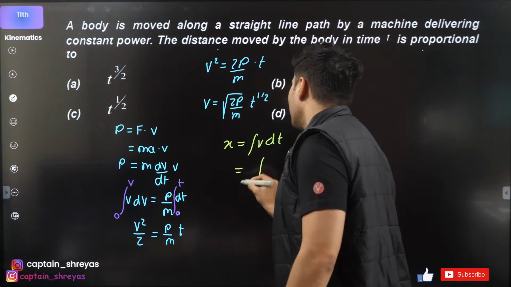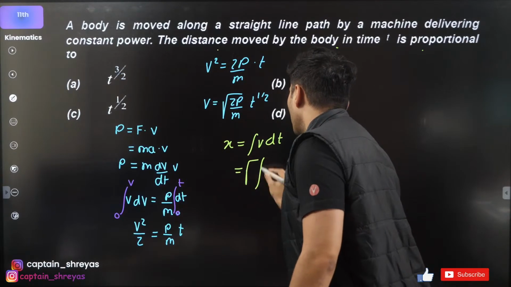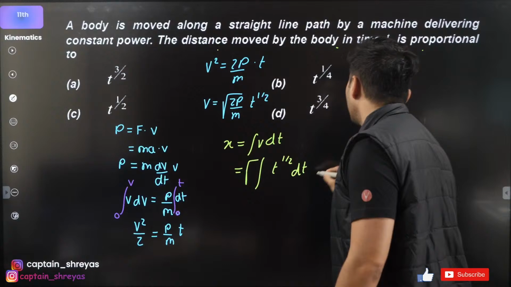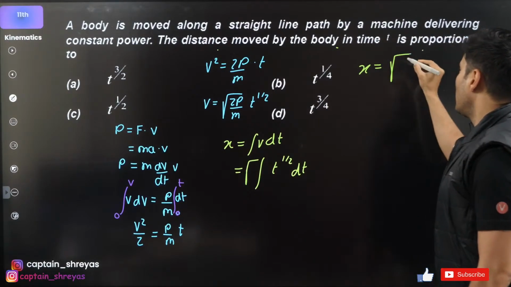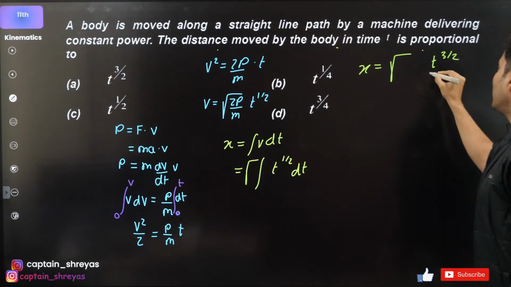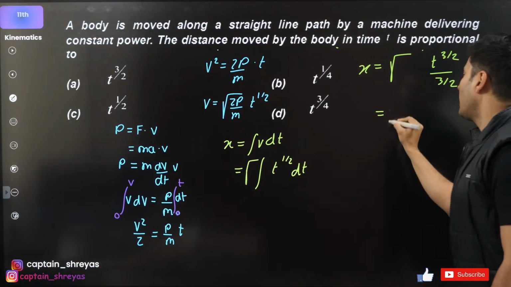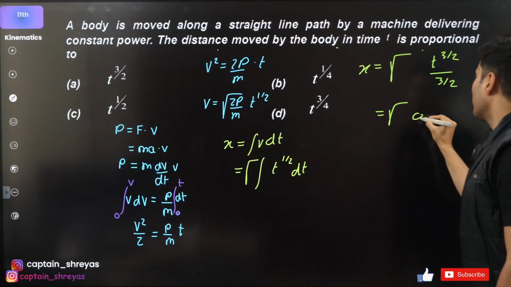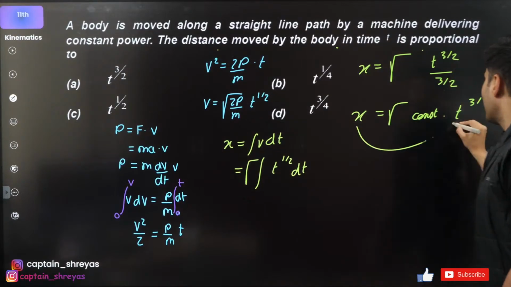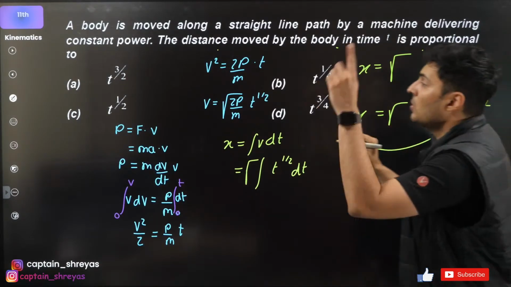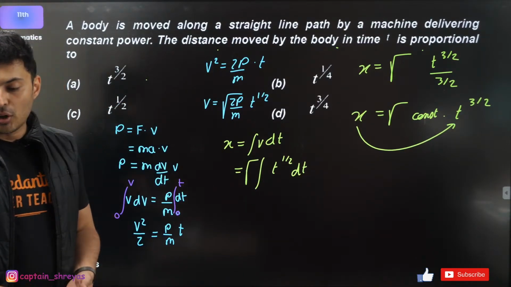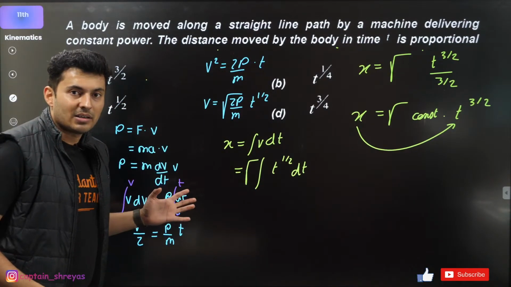So just integrate this, guys. The root constants will just come outside. You will just have t raised to half dt's integration. So x will become that root whatever is there. Integration of t raised to half is basically t raised to 3 by 2 by 3 by 2. Basically you will have root and some constants over here and t raised to 3 by 2. So don't you see, x is proportional to time raised to 3 by 2, which is option A. Yep. I hope this is clear.